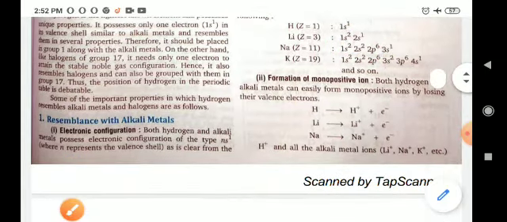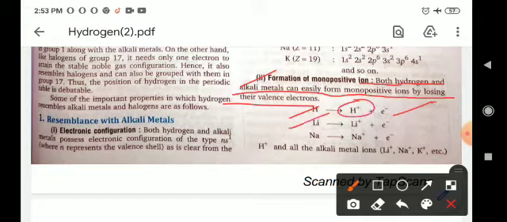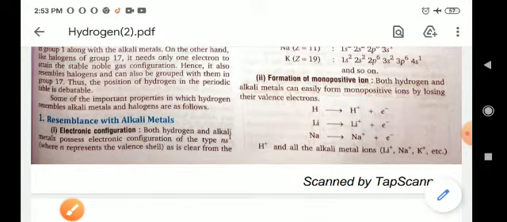Now, formation of mono positive ions. Both hydrogen and alkali metals can easily form mono positive ions by losing their valence electron. Hydrogen after losing one electron forms the H+ ion. Like that, lithium loses one electron to form a lithium ion, and sodium after losing one electron forms a sodium ion. So like alkali metals, hydrogen also forms monocations, monopositive ions. So we can say its property resembles alkali metals.